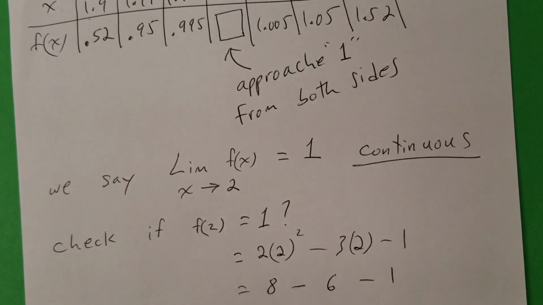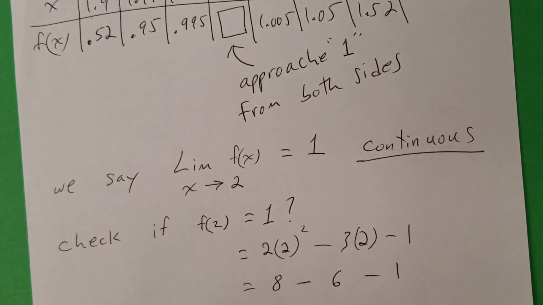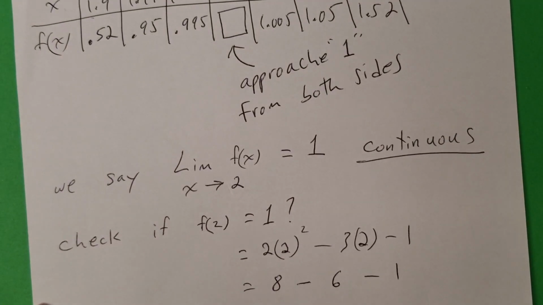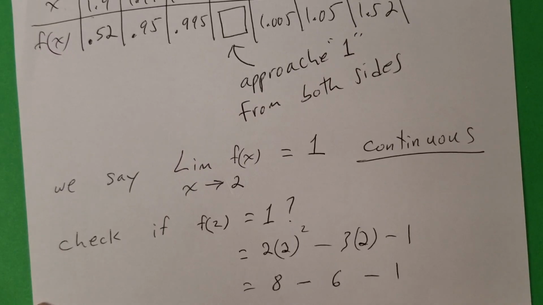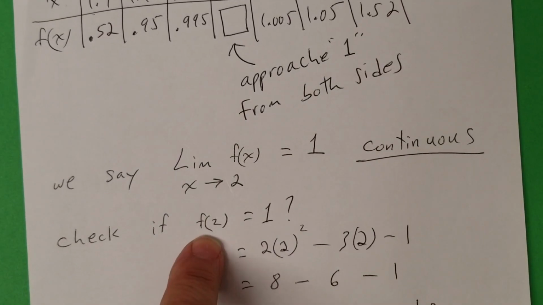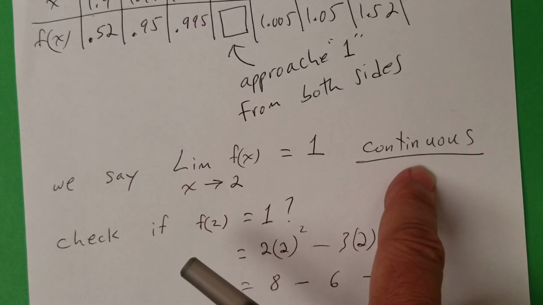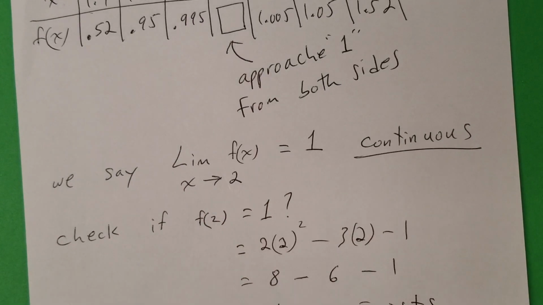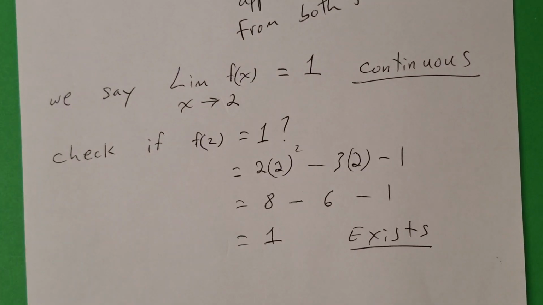So what that tells us is that it is continuous, right? It does exist. There's something there. We say, yes, f of 2 exists. It's continuous on both sides. So we got a perfectly continuous graph here. Okay? Let's do the second and last example.